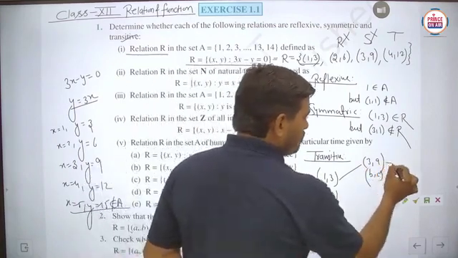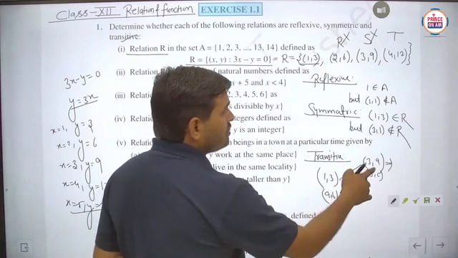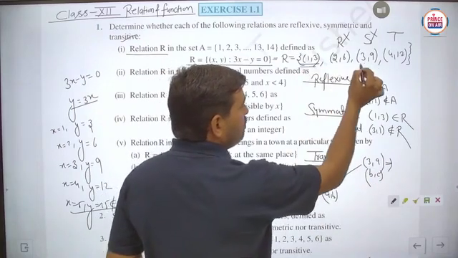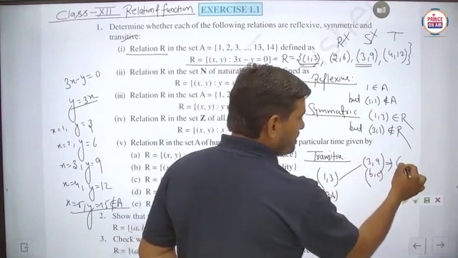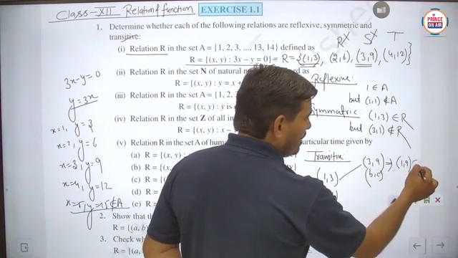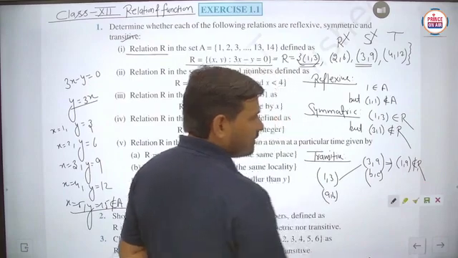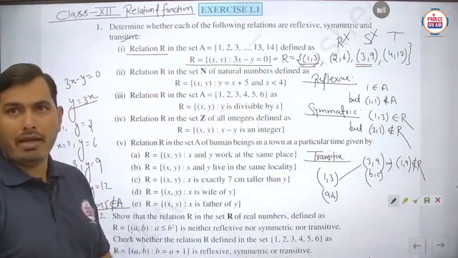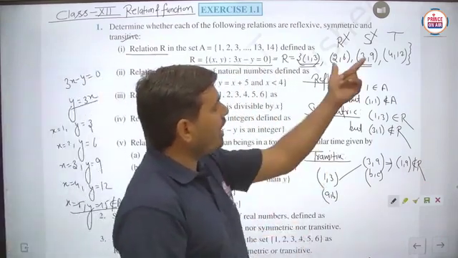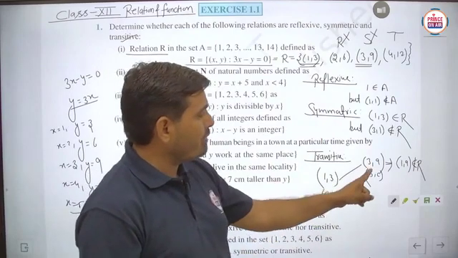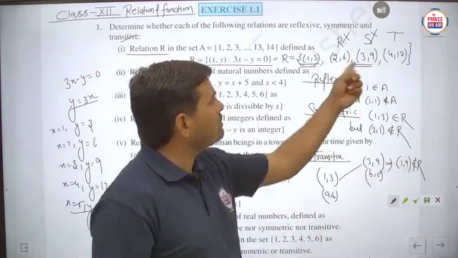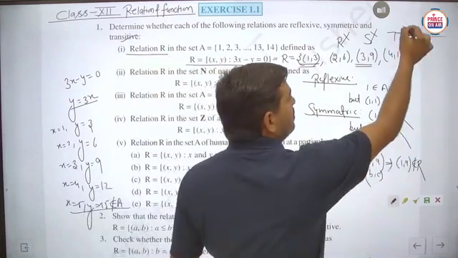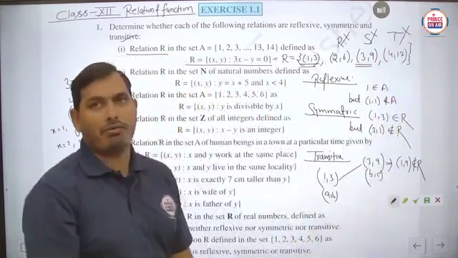Now we have to check. AB is there, BC is there, both are there, but we can check 1 comma 9. So you can say that 1 comma 9 does not belong to the R. So here AB is there, BC is there, then we have to check for AC, but this AC, 1 comma 9, is not available, so it is not said to be the transitive. Is it to be clear?